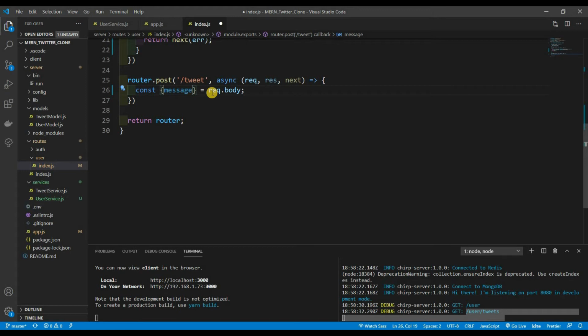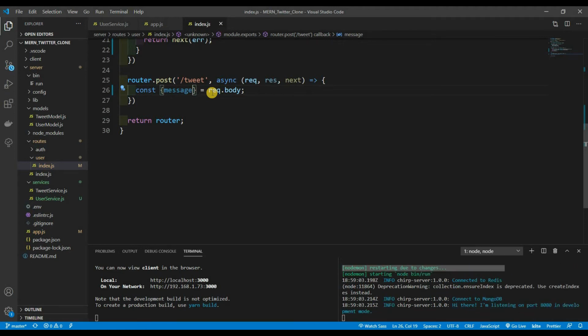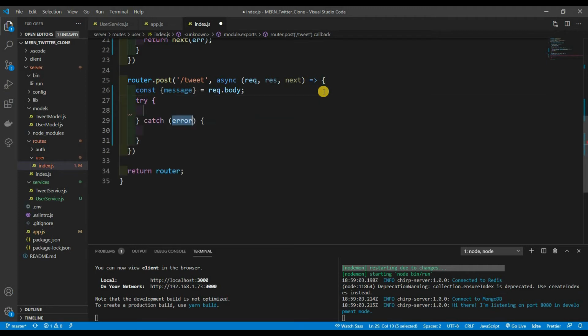By the way, we're not passing in the user ID from the front end no more. We're actually going to be just using the req.user._id. The reason I did it this way the first time was to show you guys that we could actually do that if you really wanted to. I don't think I explained that when we actually did it. We're going to do a try catch block again. We're going to return next with the error.